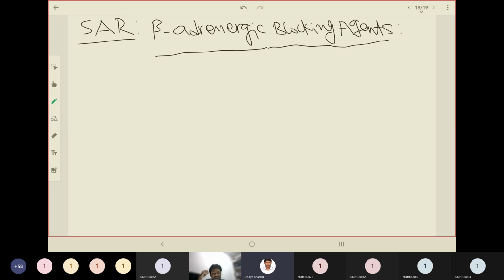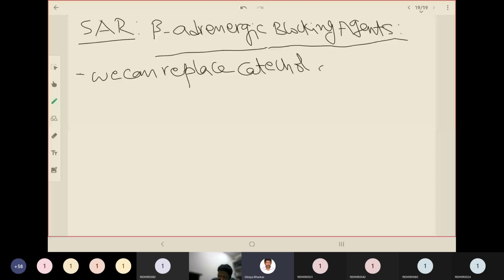And in beta agonists, we are seeing the key importance of the catechol ring, right? So the catechol ring can be replaced by a variety of ring systems without loss of antagonistic activity. So what we can do is replace catechol with other aromatic rings. Okay, that is the first point.